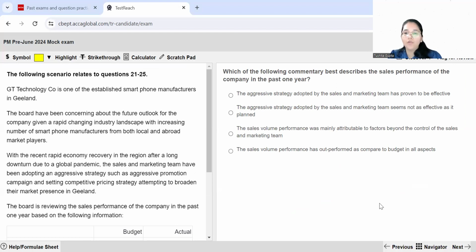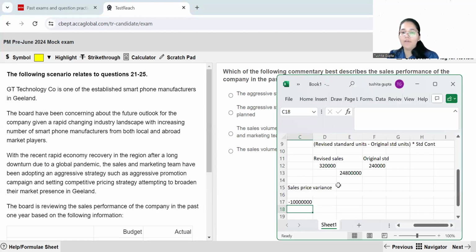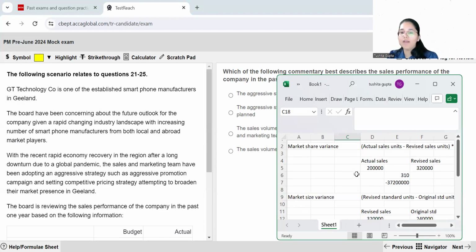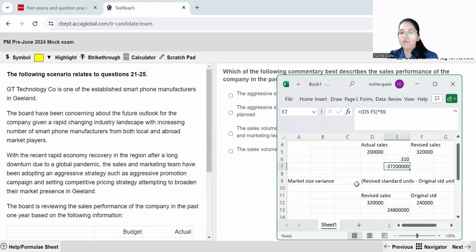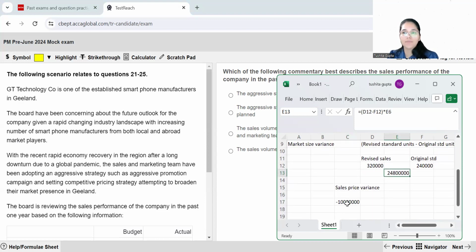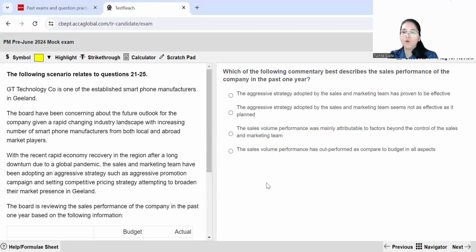Which of the following commentary best describes the sales performance of the company in the past 1 year? So let us see how the sales variances have been. The market share has gone down, while the market size has actually gone up. The sales price also, we have had to lower according to what we had thought. So it's not a very good picture over here. So let's read the statements.